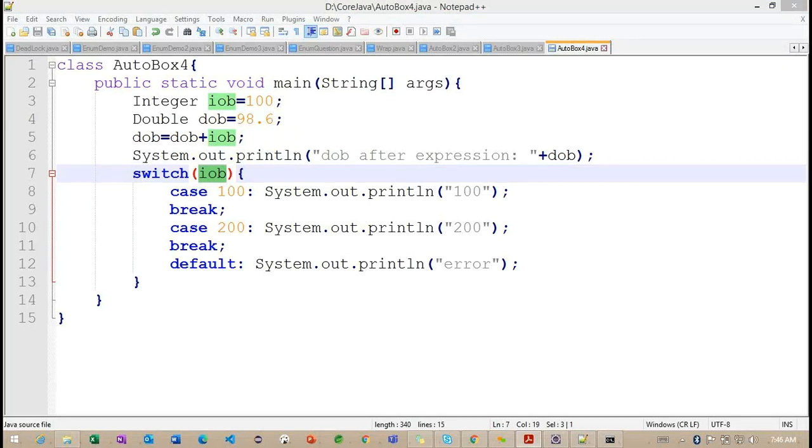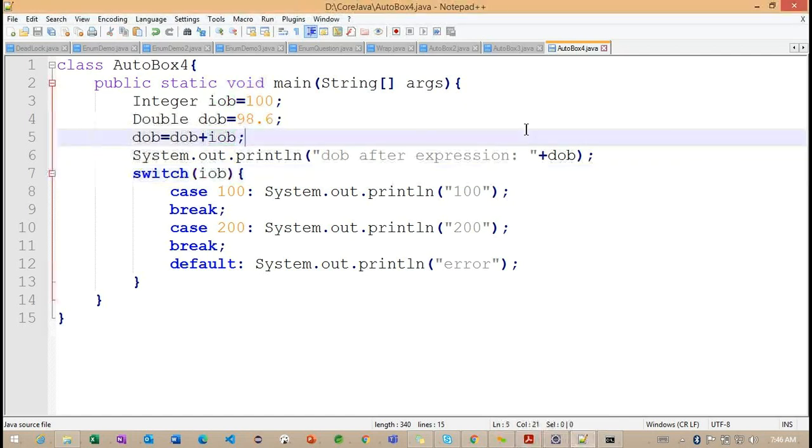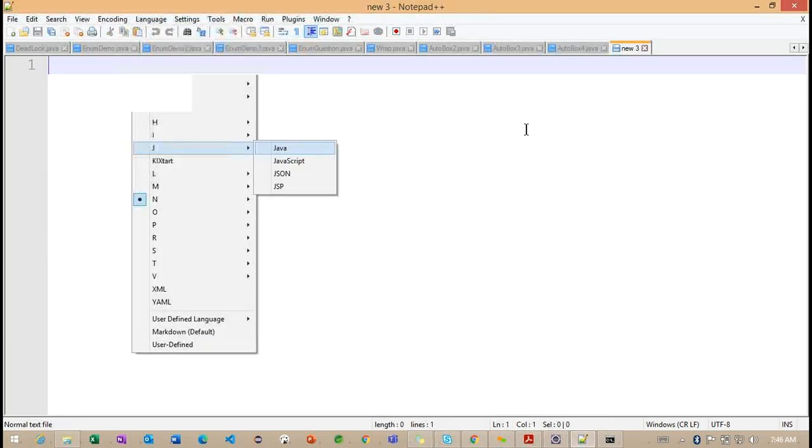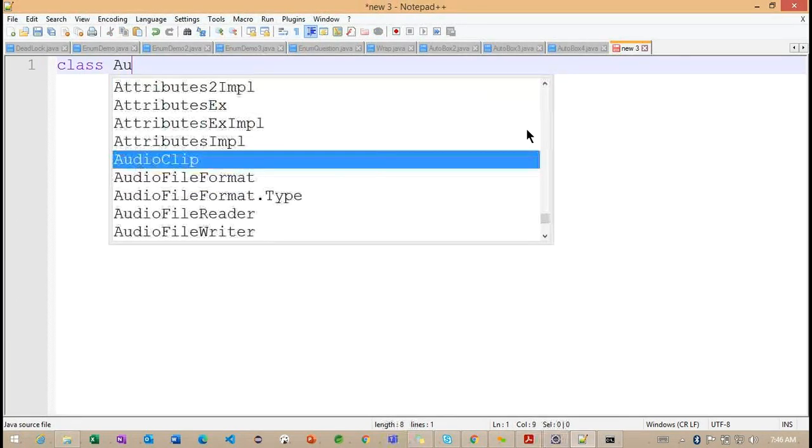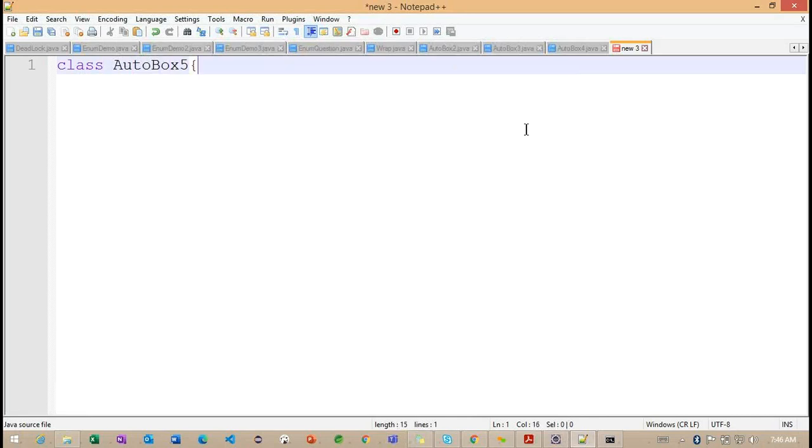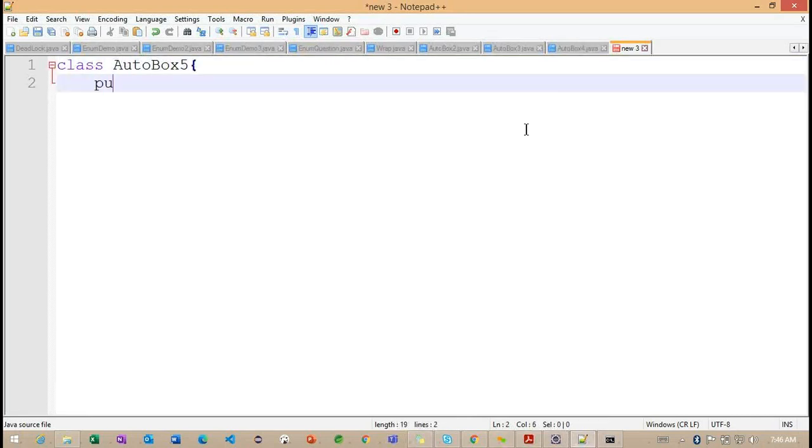So let me check a simple example on boolean and characters here. We'll work with autobox 5.